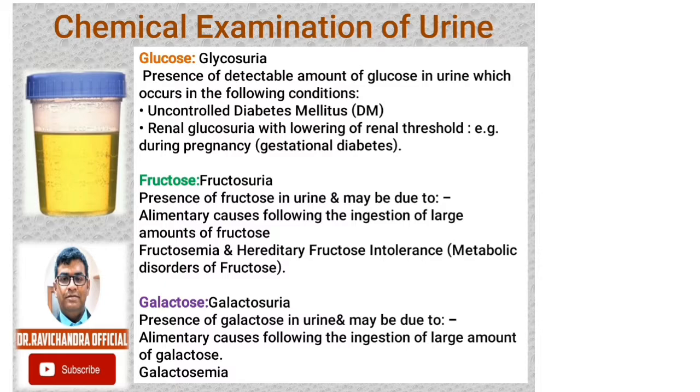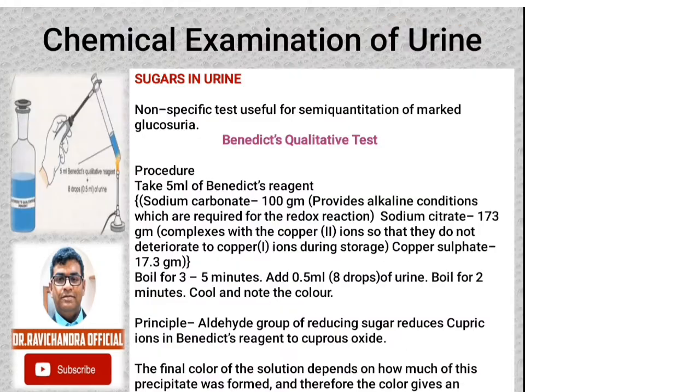Presence of fructose in urine may be due to elementary causes following the ingestion of large amounts of fructose, which is a fruit sugar. Fructosemia and hereditary fructose intolerance in metabolic disorders of fructose will cause fructosuria. Presence of galactose in urine is galactosuria, which may be because of elementary causes following the ingestion of large amounts of galactose, and also in galactosemia. Sugars in urine. Detection of sugars in urine is a non-specific test and it is useful for semi-quantitation of marked glucosuria. The test which we perform for detecting the sugars in urine is Benedict's qualitative test. It is a semi-quantitative test also.